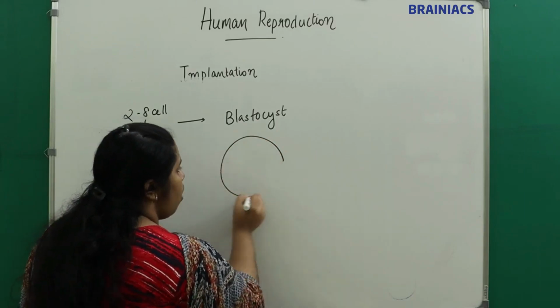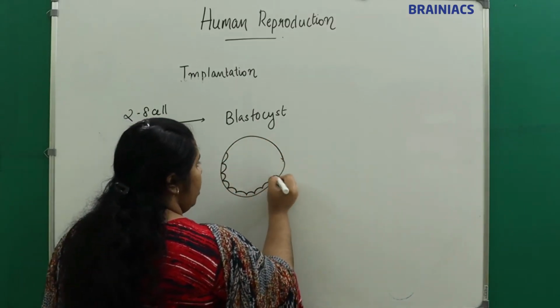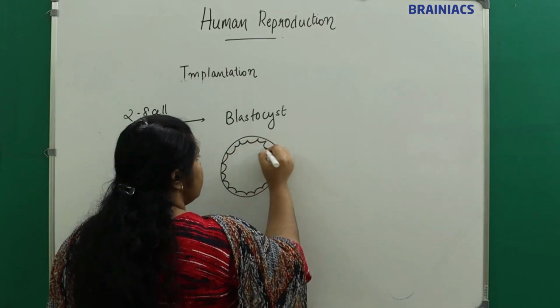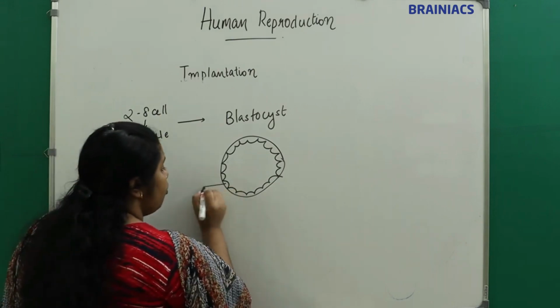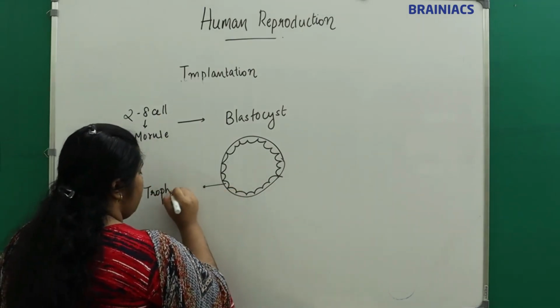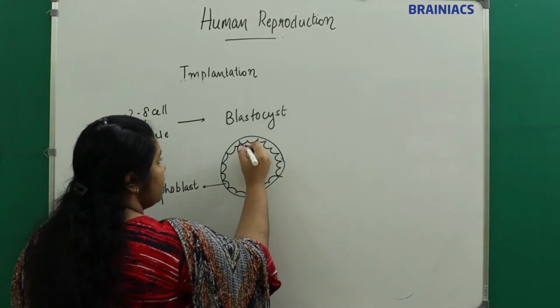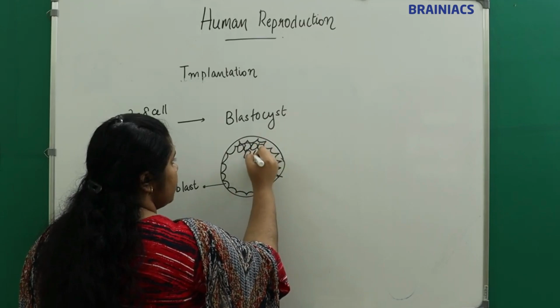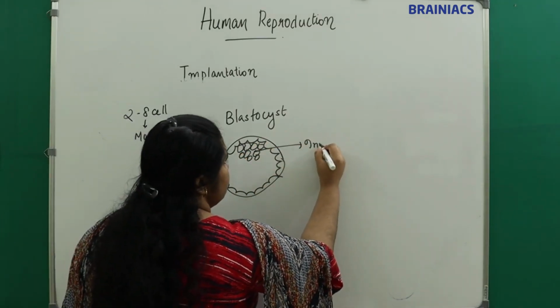It has an outer layer of cells. What is that outer layer of cells called? They are called trophoblast. And it has an inner cell mass. We will call it the inner cell mass.